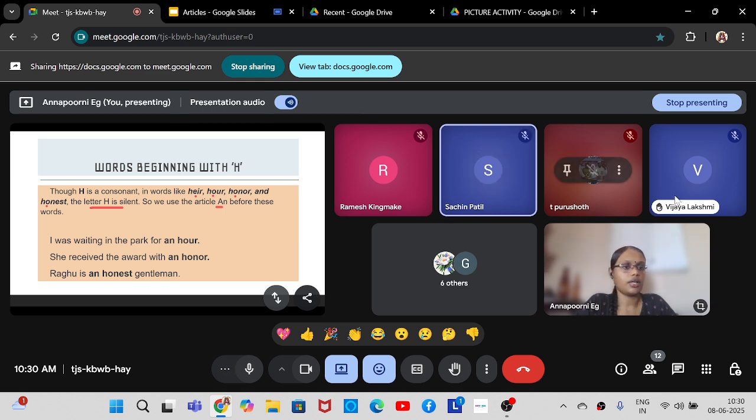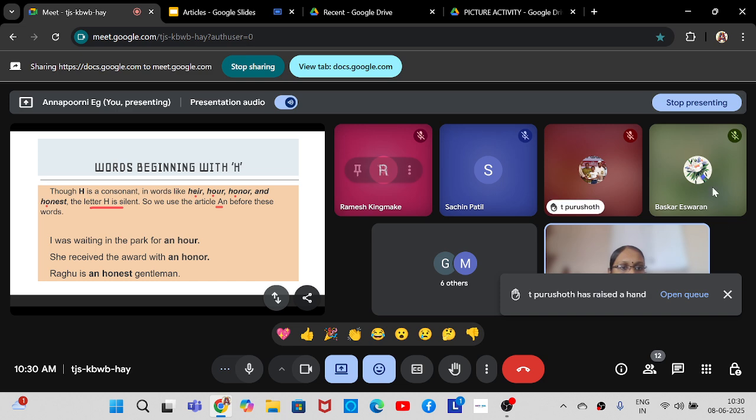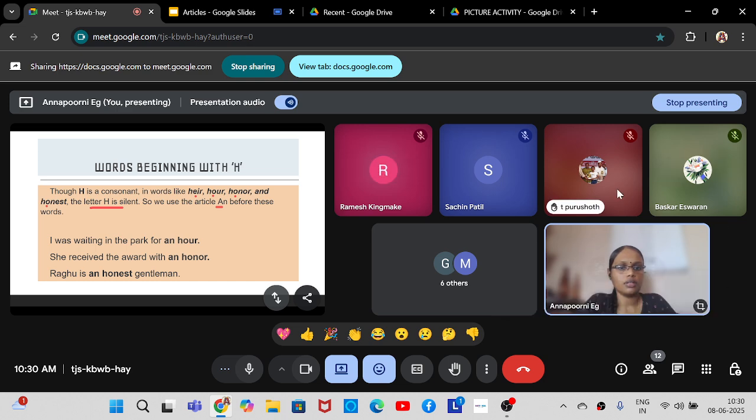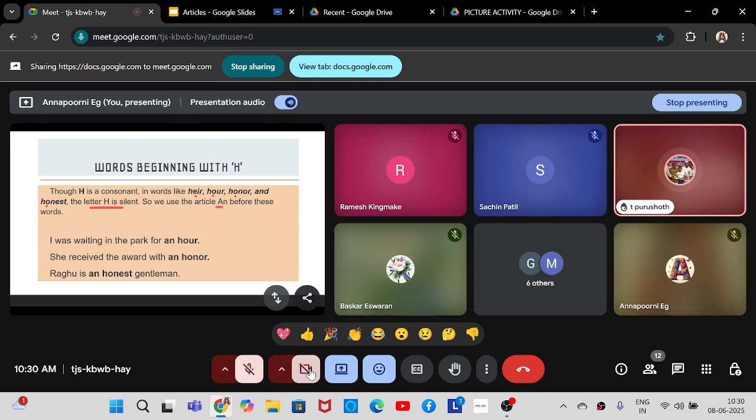Very good. Vijayalakshmi, do you want to read the examples? Okay, somebody can read it if you want. Yes, Purushothaman. Excuse me, students. You can continue reading. She received the award with an honor. Raghu is an honest gentleman.